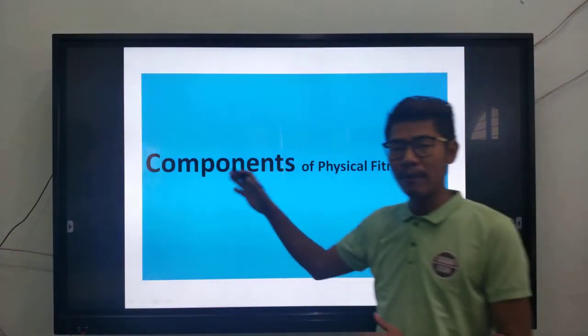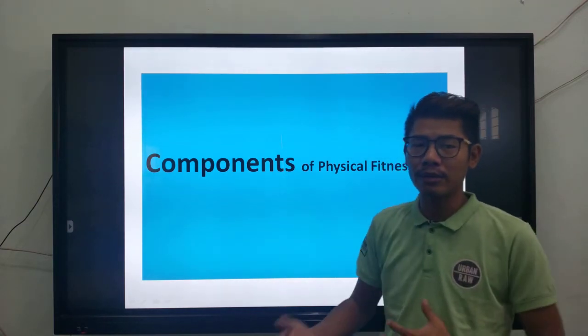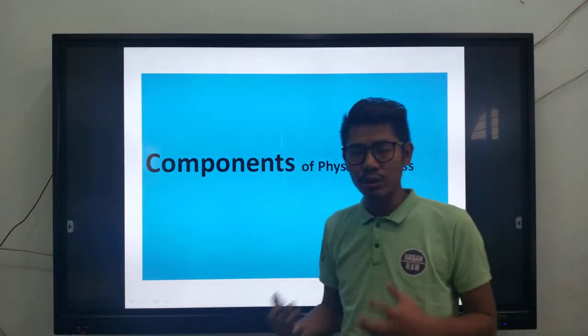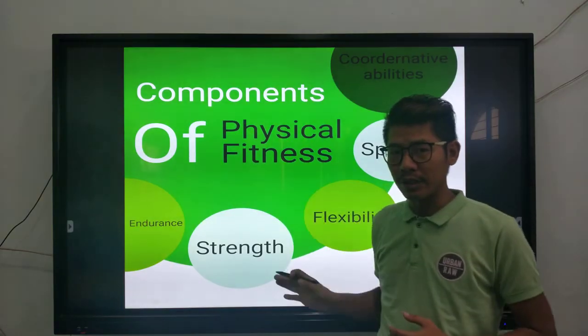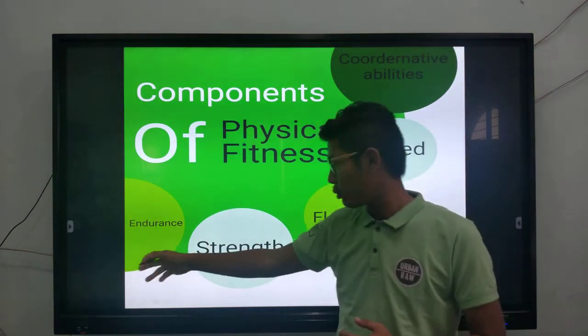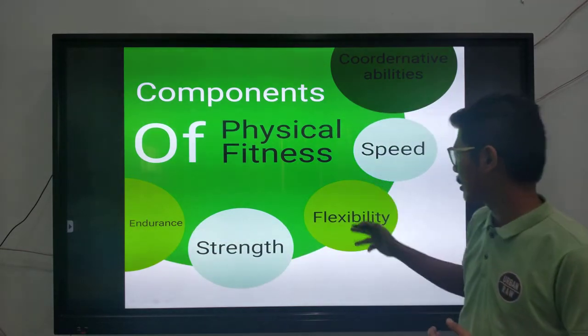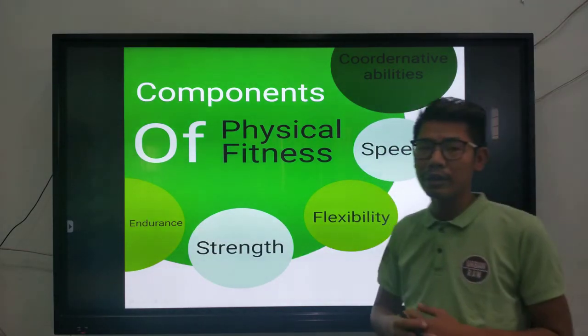This is the second part of the lecture under Unit 3, and in this lecture we'll be discussing the components of physical fitness. What are the parts of physical fitness? What things are required to be physically fit? Under the components of physical fitness, we'll be discussing endurance levels, strength, flexibility, speed, and coordinative ability.